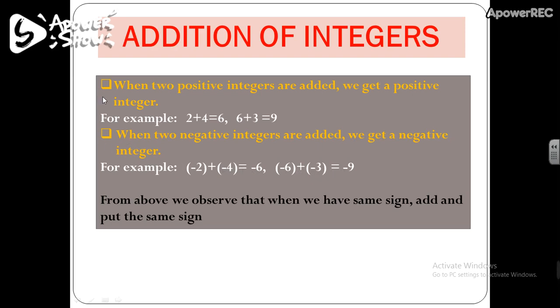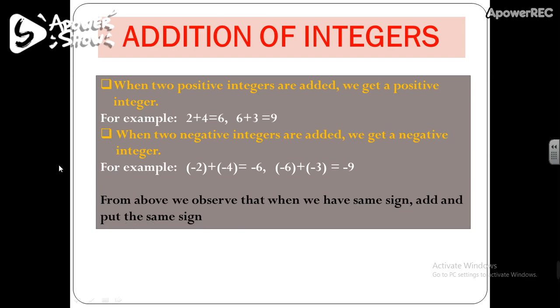So from the above two facts, we observe that when we add two integers of the same sign, we get a result having the same sign. So whenever we add two positive integers, we get a positive integer, and whenever we add two negative integers, we again get a negative integer.